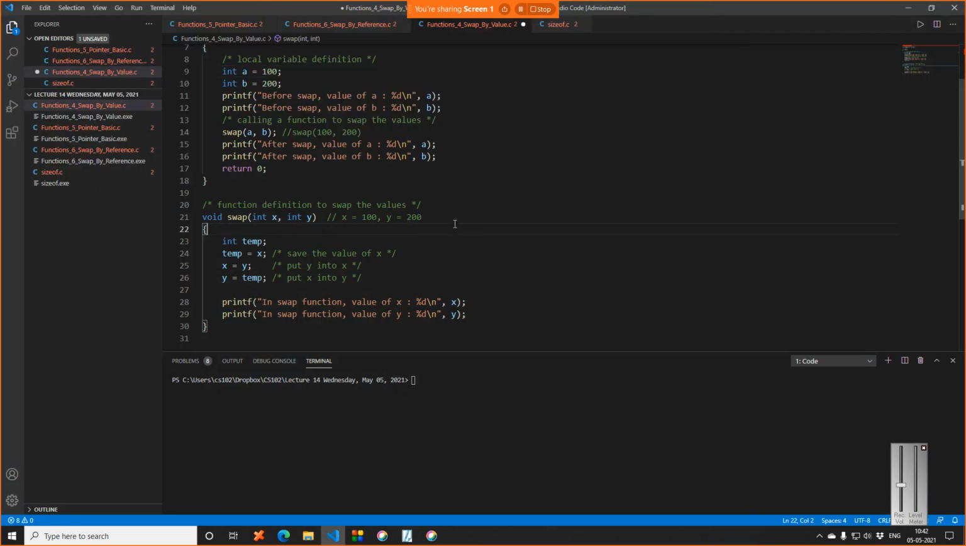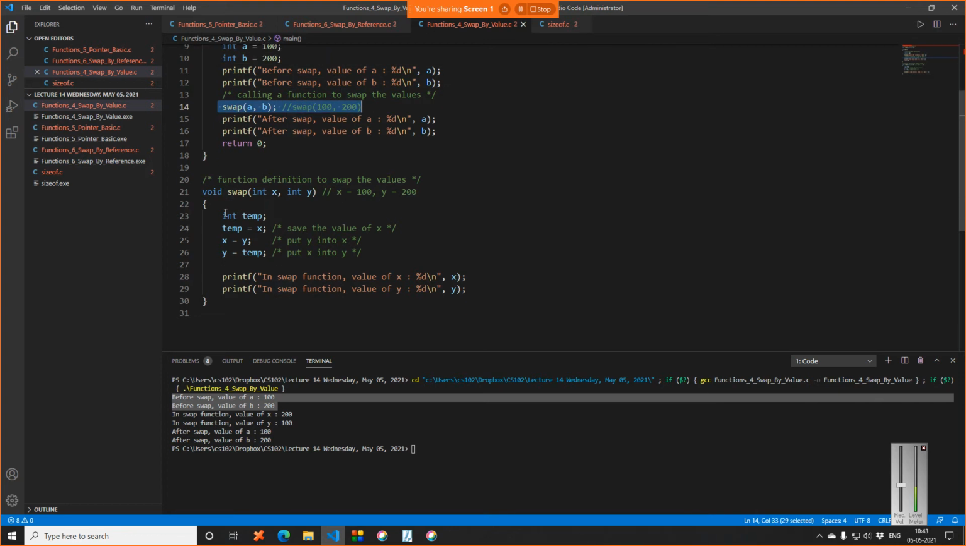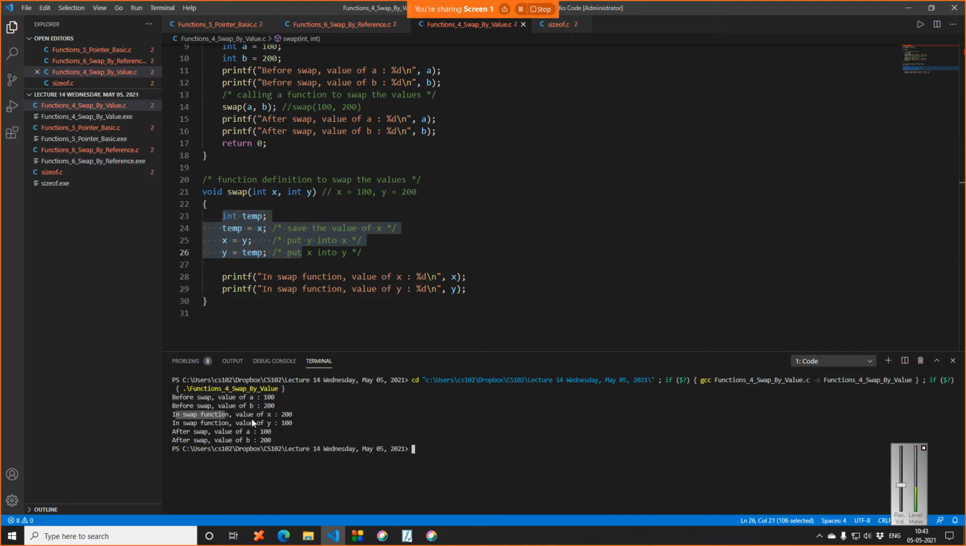Okay, now what is the issue? Let us see the code again. Before swap, we know it was 100 and 200. You can see the output before swap: value of A is 100 and value of B is 200. Then I call the swap function. In the swap function, the variables are swapped. As the output says, value of x is 200 and value of y is 100. You can see it is swapped, 100, 200 becomes 200, 100.